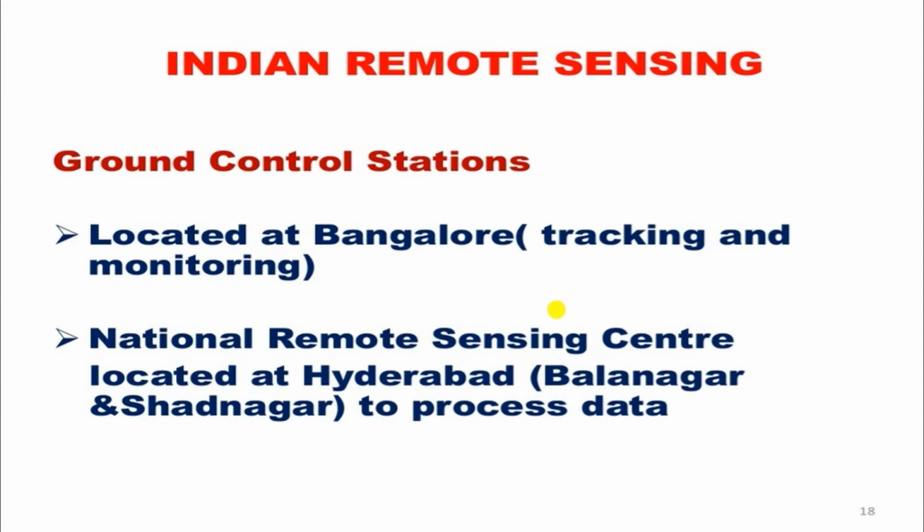Now, India also has some ground control stations. Our satellite ground control station is located at Bangalore for tracking and monitoring of satellites and their data interpretation. The National Remote Sensing Center is also located at Hyderabad, Balanagar and Shadnagar to process the data.